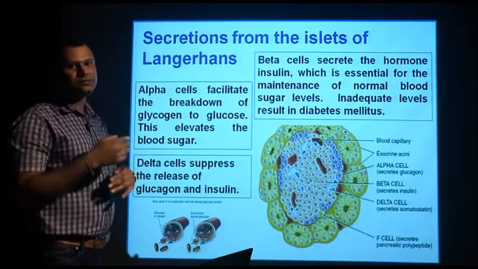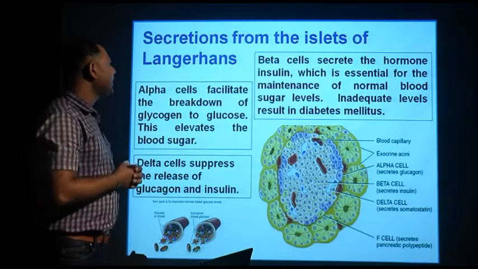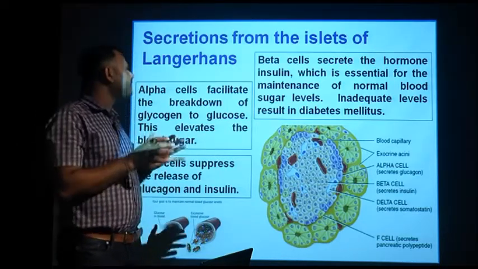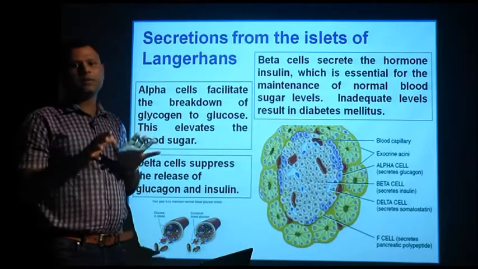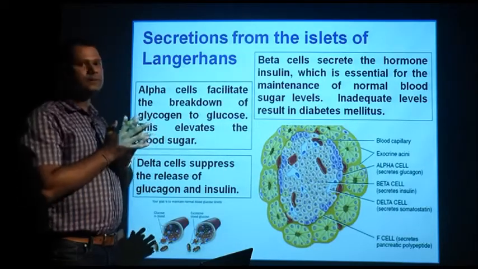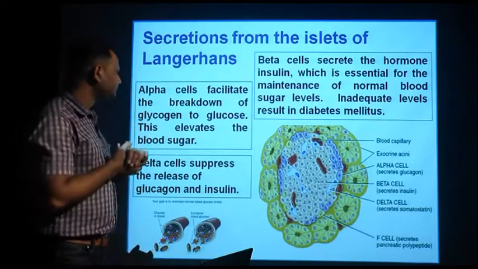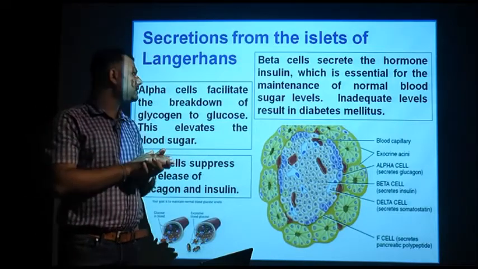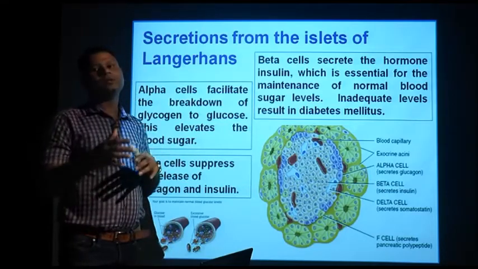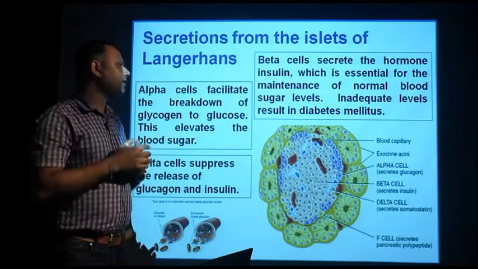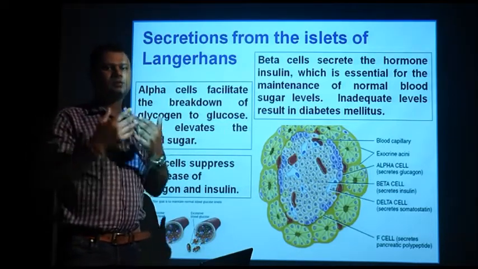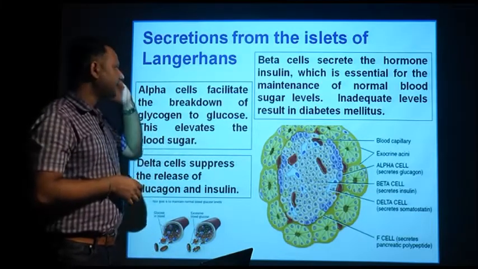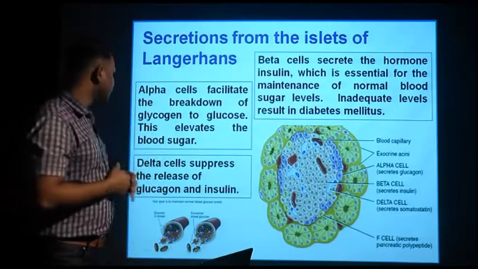Now let's discuss one by one what the functions are. Beta cells secrete the hormone insulin, which is essential for maintaining the normal blood glucose level. So if the insulin level decreases, the blood glucose level increases, and a blood glucose level increased above normal can be considered as diabetes mellitus.